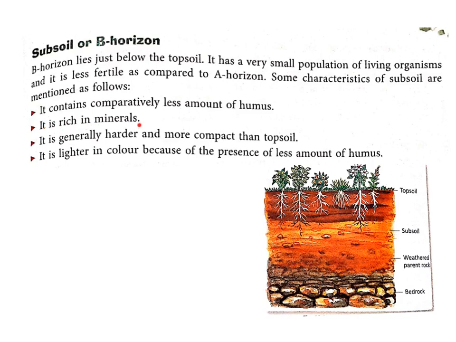Second, it is rich in minerals. Children, note here, even though the amount of humus is more in topsoil, still the subsoil is rich in minerals. The third characteristic, it is generally harder and more compact than topsoil. So, the topsoil is more porous and the subsoil is more compact and harder. It is lighter in color because of the presence of less amount of humus. We can conclude that the humus gives the darker color to topsoil, and as the amount of humus is less in subsoil, it is lighter in color.